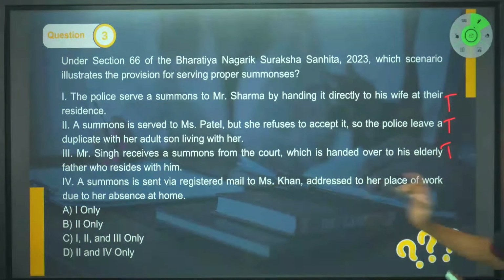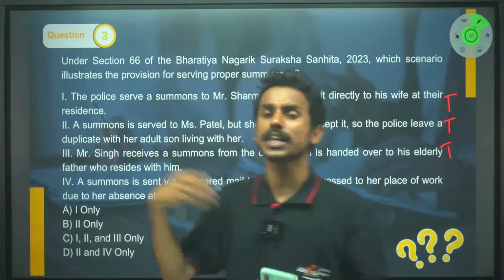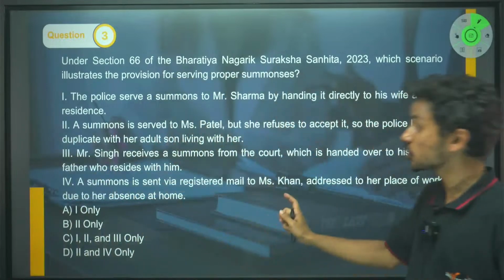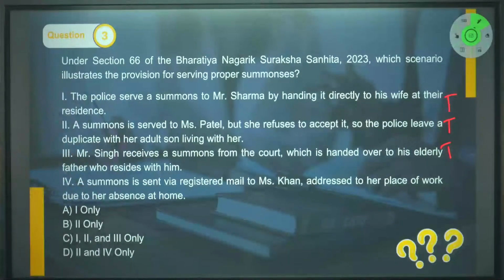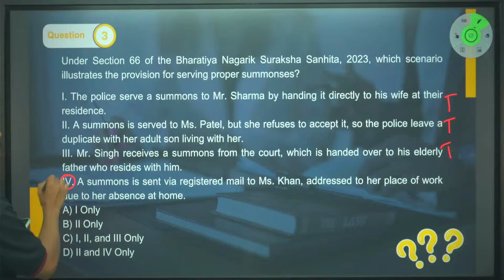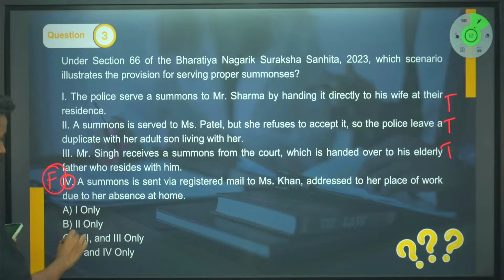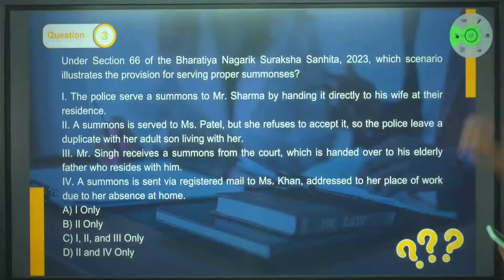Whereas in the third case, it would not be gone. Maybe there are some other provisions which allow you to send a summons to other places, but we are talking about the residential building of that residential place of that particular person. In that case, the fourth statement is false and the answer should be C, right? 1, 2, 3 are the only true statements, right?